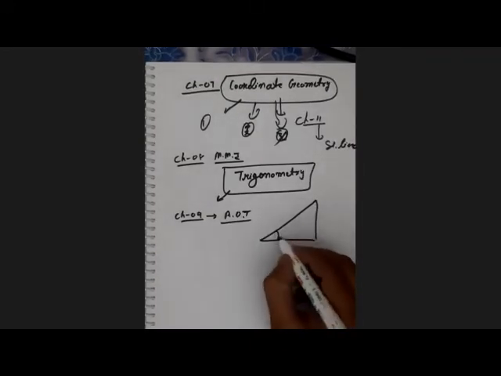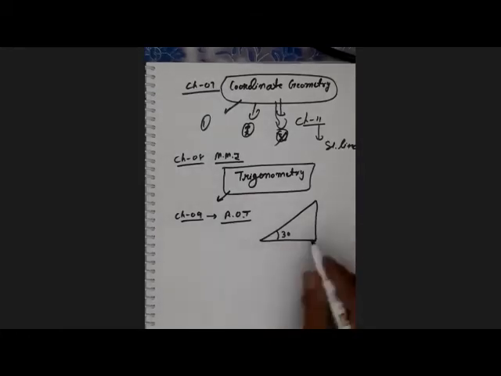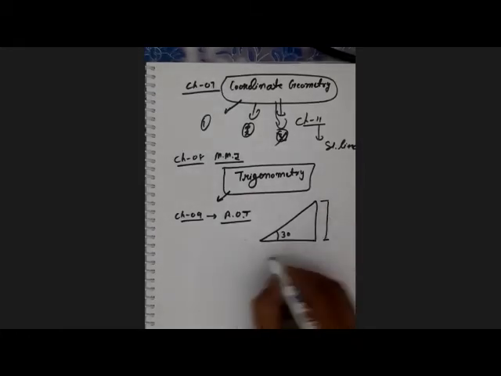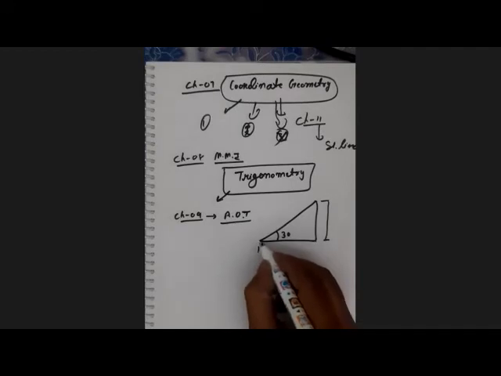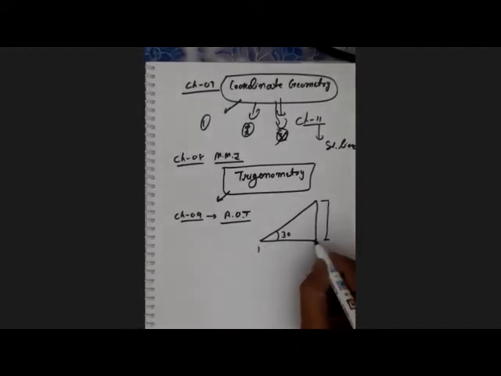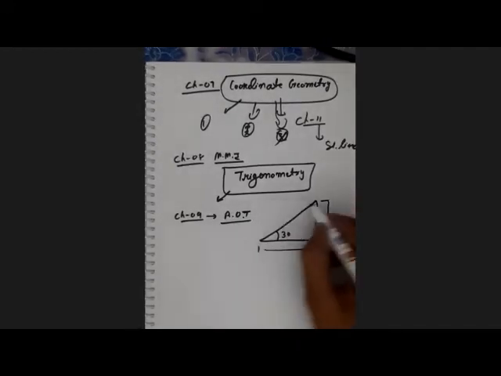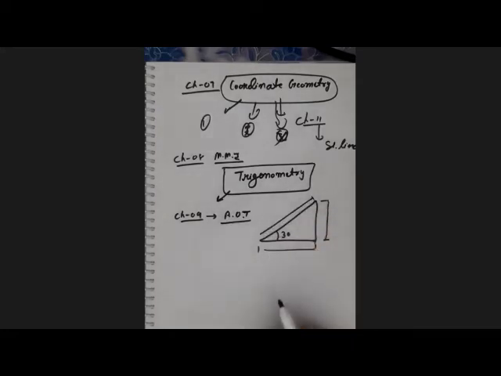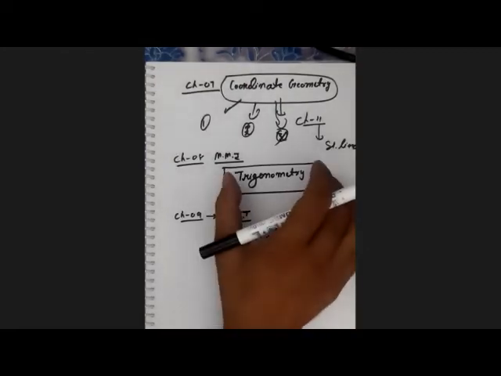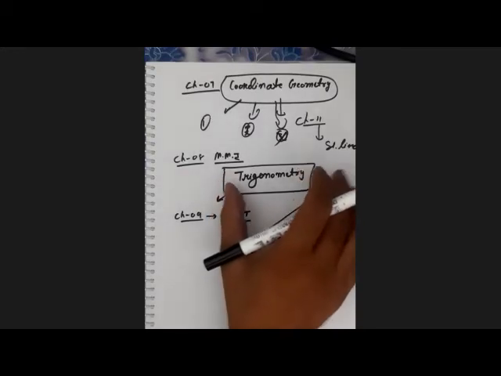If we have the angle of the slider with the earth, then how to find the height of the slider, the end point of the slider, or the length of the slider. There are many things, and this chapter is purely based on real life, and you will really enjoy this chapter if your concept is clear in chapter number 8.